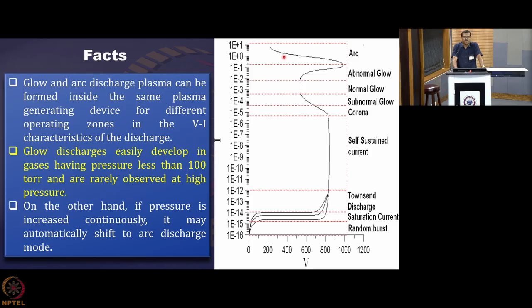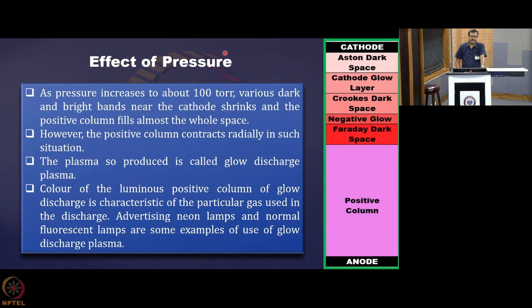Usually in the ohmic region, what you get is V equal to I into R, where R is the resistance of the medium and voltage is proportional to the current. So if current increases, voltage also increases. But here in this arc region, the current is increasing but the voltage is decreasing. So this is a negative VI characteristic. This is a very important feature of these arc discharges.